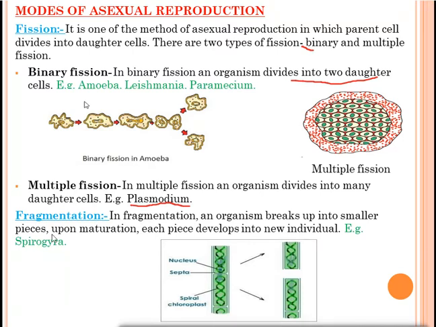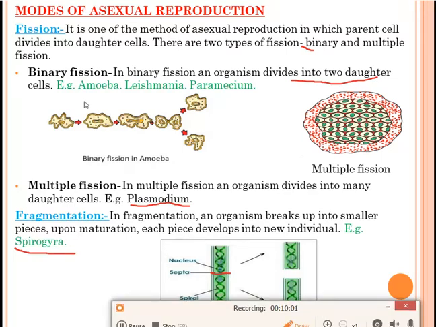An example of fragmentation is Spirogyra. In this diagram, you can see this green tube-like structure. Nucleus is present, septa is present, spiral chloroplast is present. Suppose the Spirogyra breaks from here and divides into two pieces. These two pieces will develop into new individuals upon maturation. This piece will grow individually and this piece will also grow individually. So this is our fragmentation.